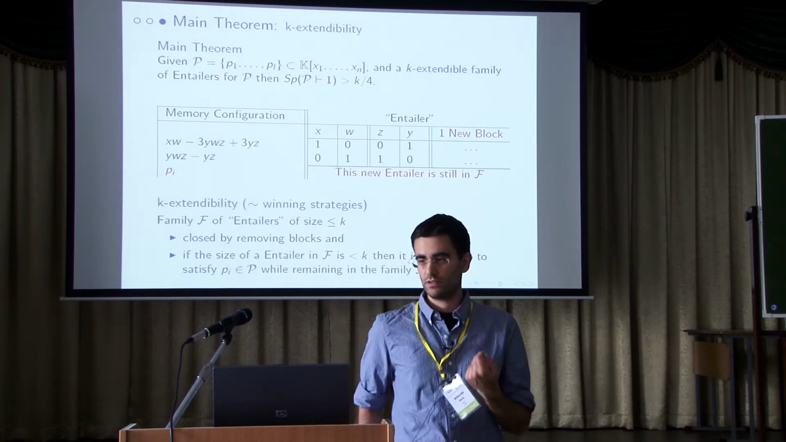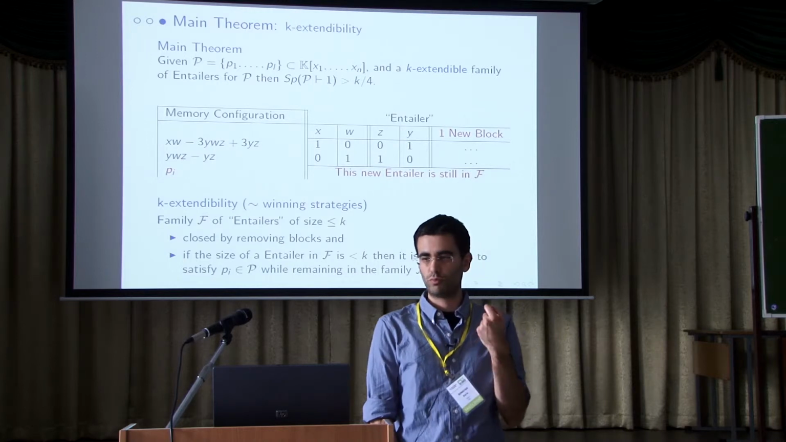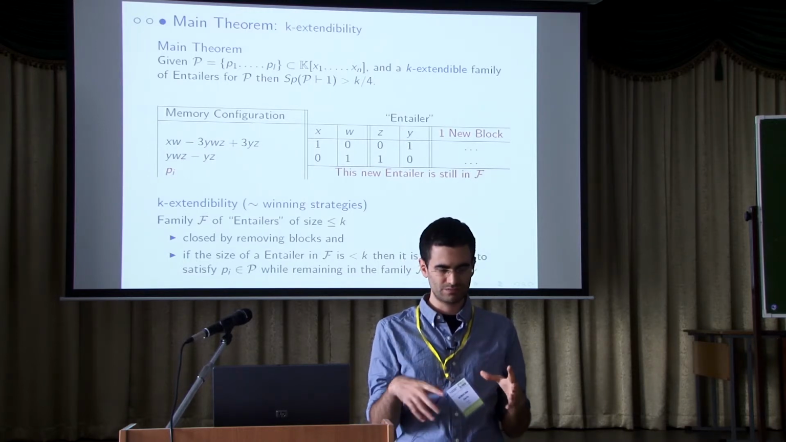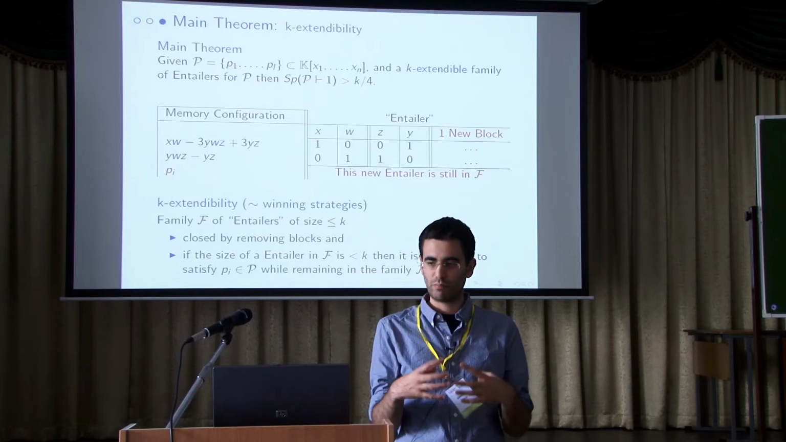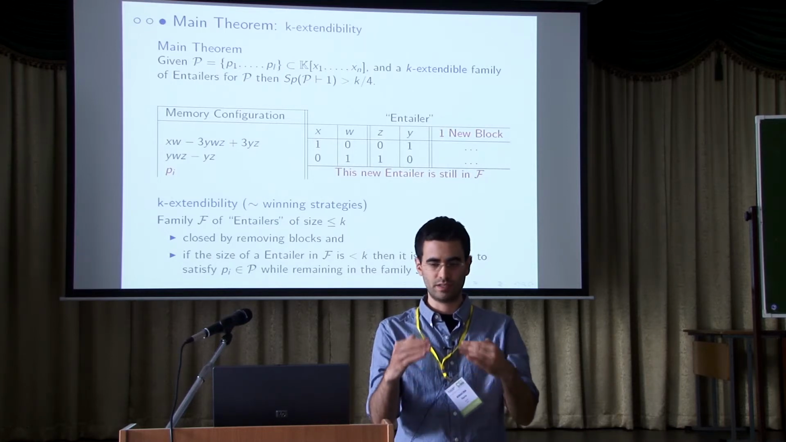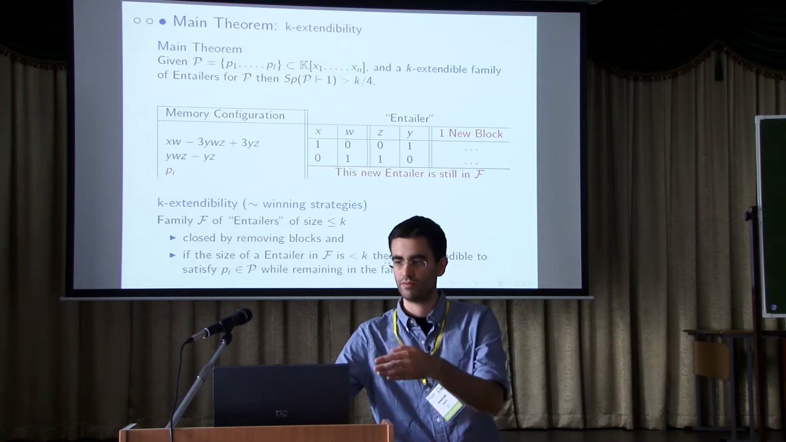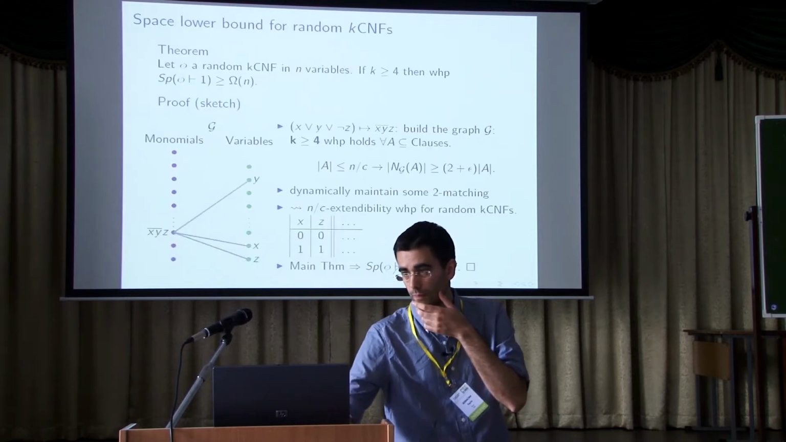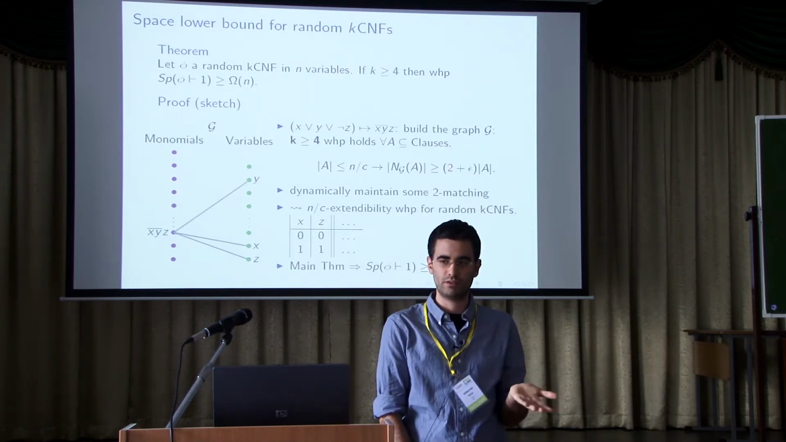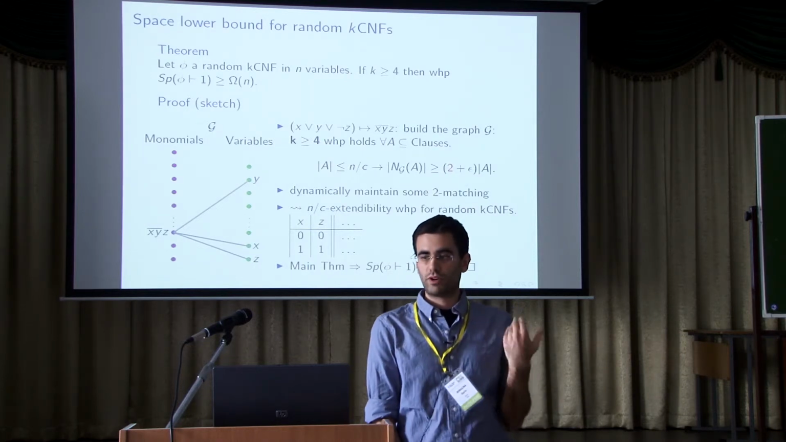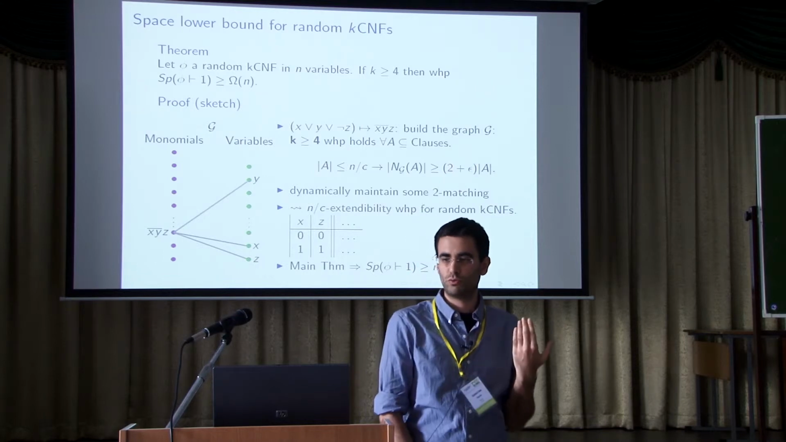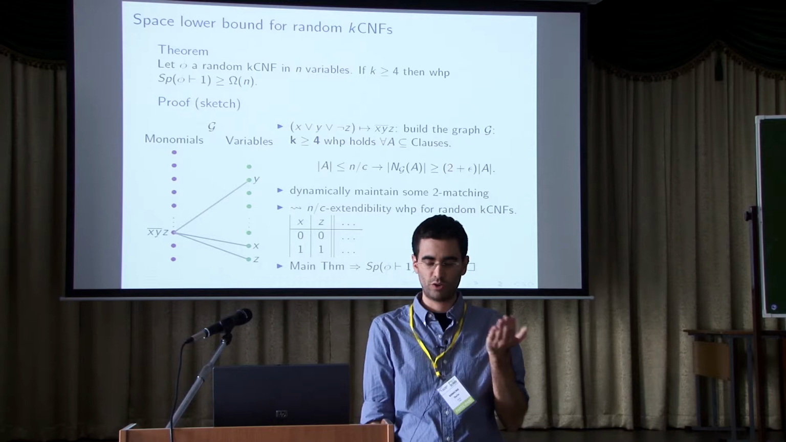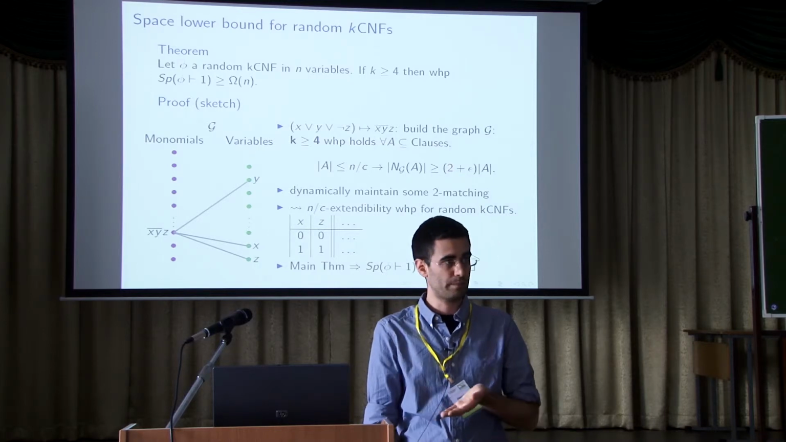So the advantage of this approach is that to provide a space lower bound, we don't need to deal with all the combinatorial stuff that is complicated to make this induction work. We just need to have this combinatorial object, a k-extendable family, that hopefully is easier to build. So for random KCNF, what can we do to provide a space lower bound? We build some Omega(n)-extendable family.